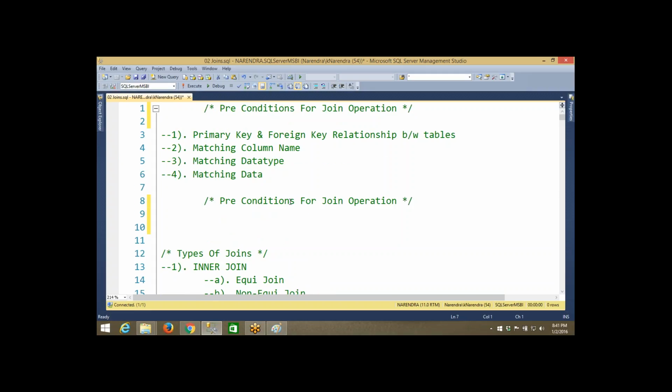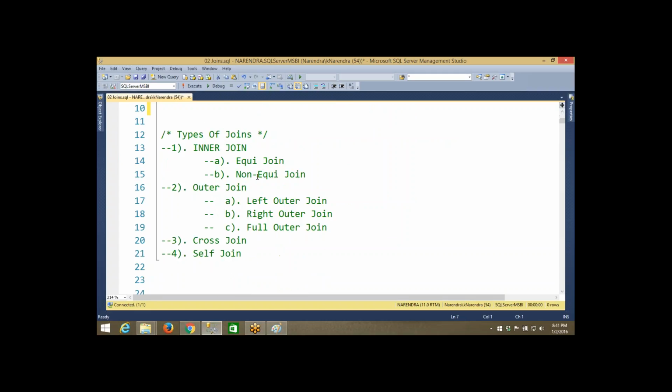So I have explained what the preconditions are, what the join operation is, and what conditions we should have for the join operation. Now the next one is how many types of joins we have. We know what the join operation is, but in how many ways can we perform that operation? There are actually four main categories: inner join, outer join, cross join, self join. So why are this many types or formats required?